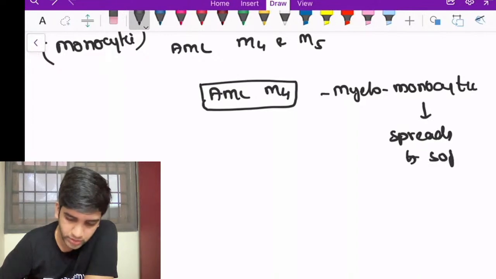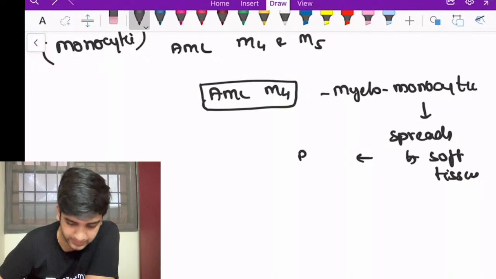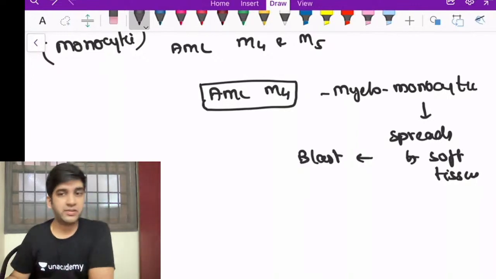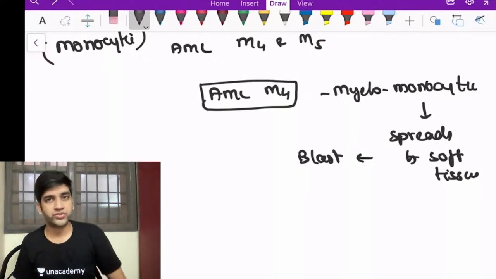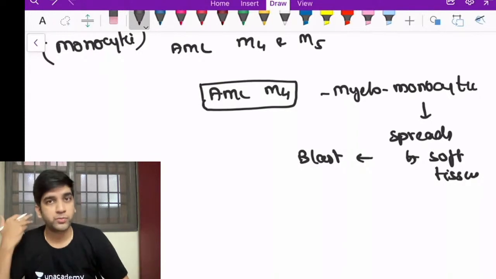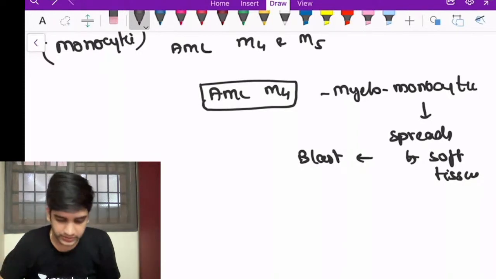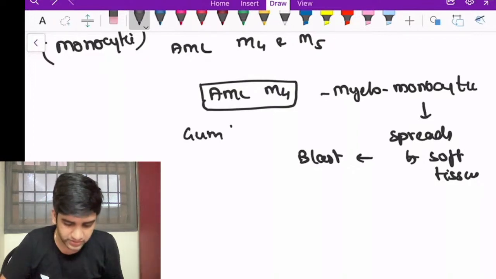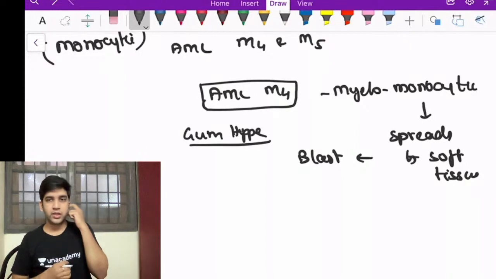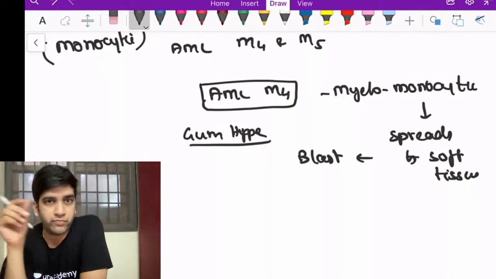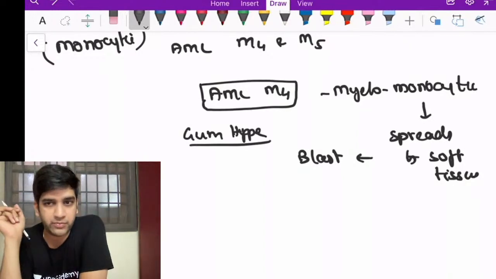Okay. When it spreads to soft tissue, I can have blasts in the soft tissue. Soft tissue in the sense it can be in the skin, leukemia cutis, in the lymph node, in the retroorbital space. There are many places I can have leukemias, right? Gum hypertrophy is also one of the classical presentations, right? It's a soft tissue where the blast goes inside, right? So soft tissue leukemias can also be there in AML M4 as well as AML M5, right?